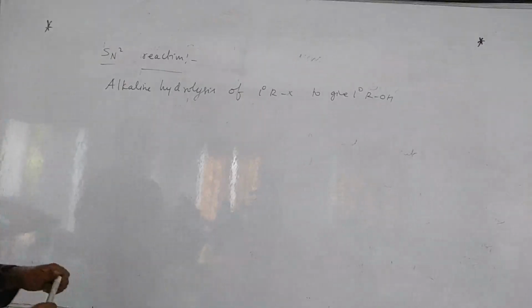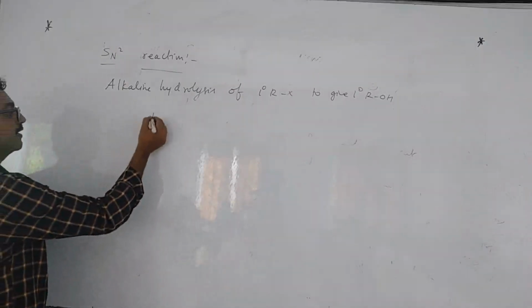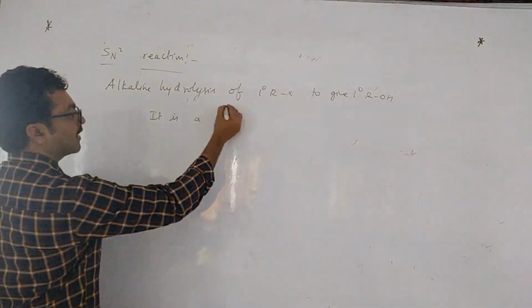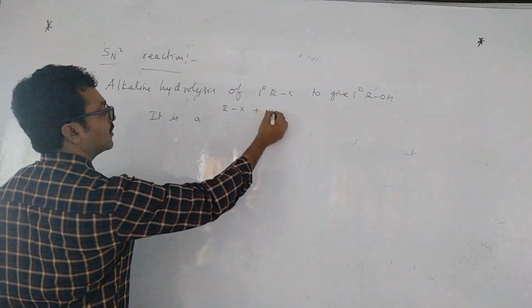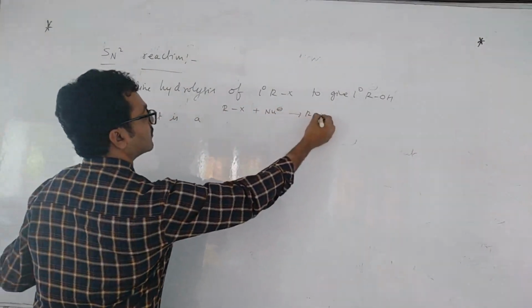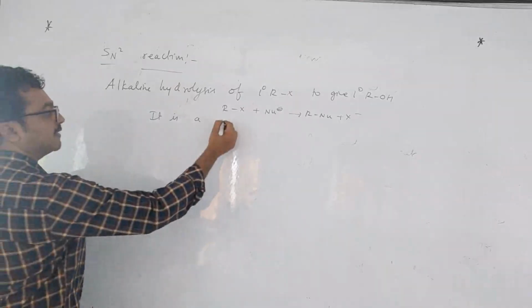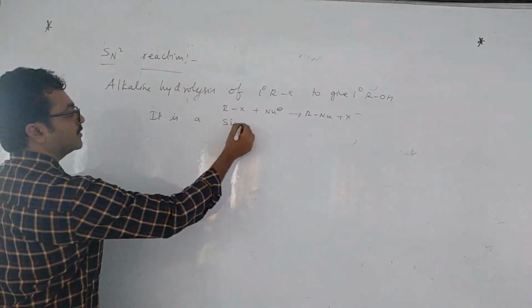Primary alkyl halide on alkaline hydrolysis gives primary alcohol. Okay. So next one. It is a one-step process. The reaction you can write like this: RX plus nucleophile gives R nucleophile plus X minus. But it is a single-step process.